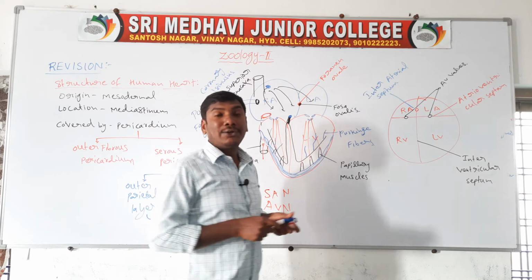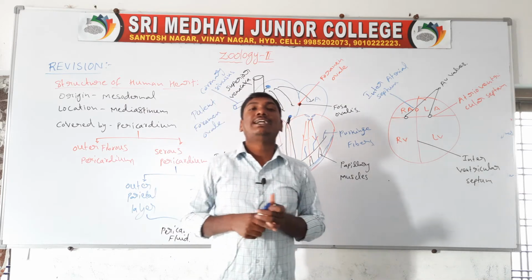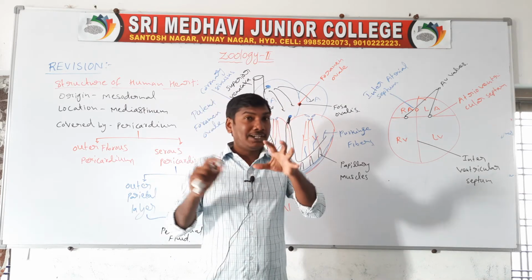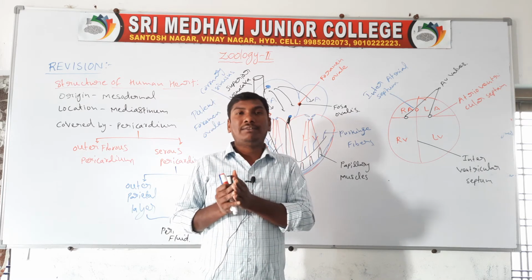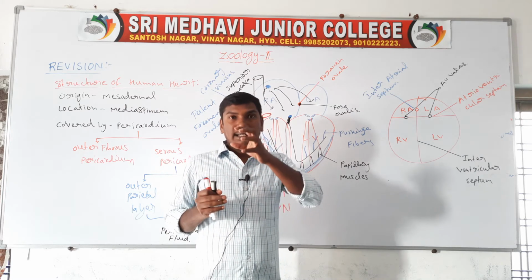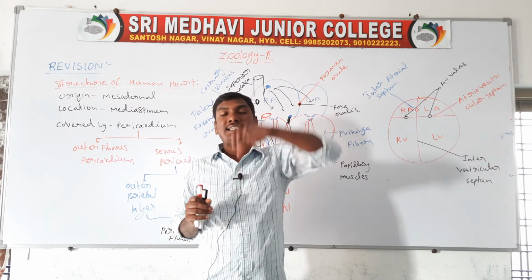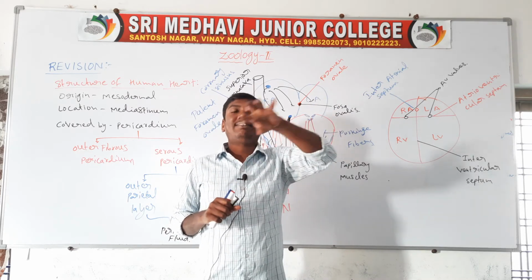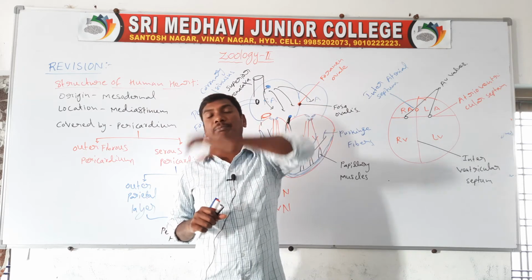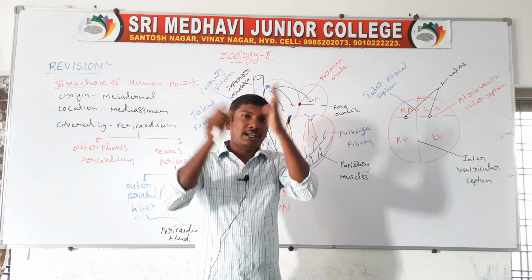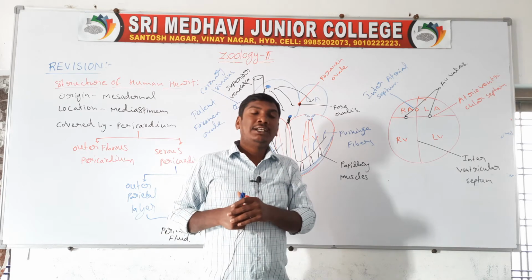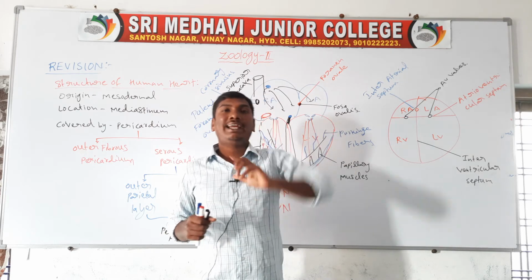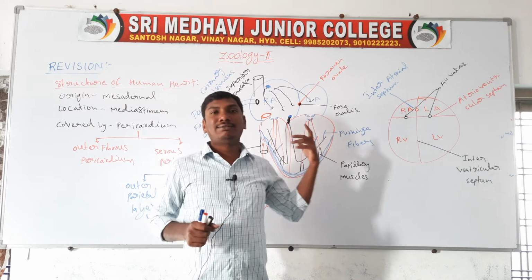Next one, aortic arches: the systemic aortic arch and the pulmonary aortic arch. The systemic aortic arch opens from the left ventricle, pumping oxygenated blood to all the body parts. The pulmonary arch opens from the right ventricle, sending deoxygenated blood to the lungs. So that is the structure of the heart.